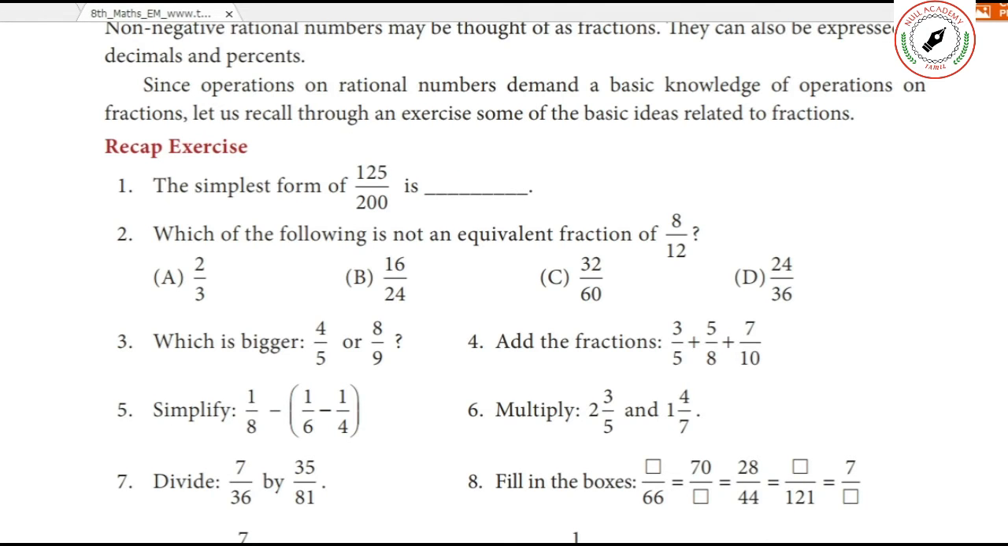Which of the following is not equivalent factor of 8 by 12?